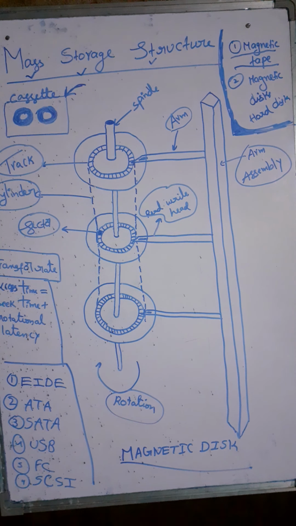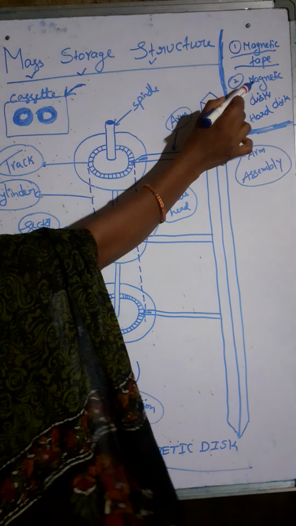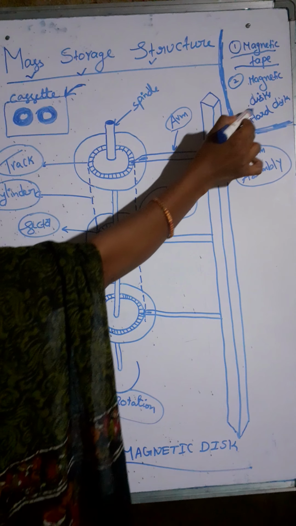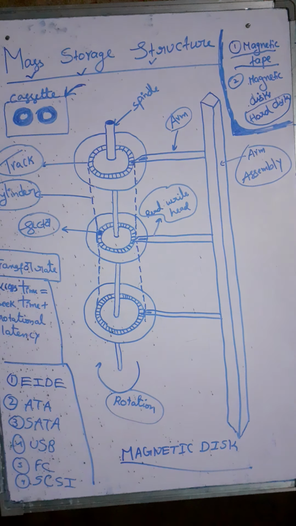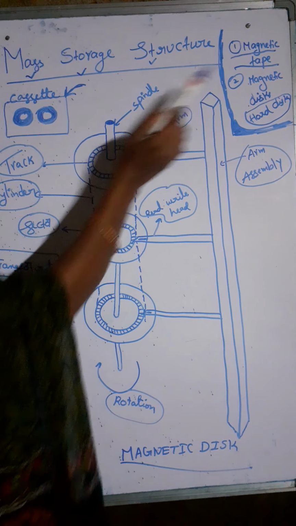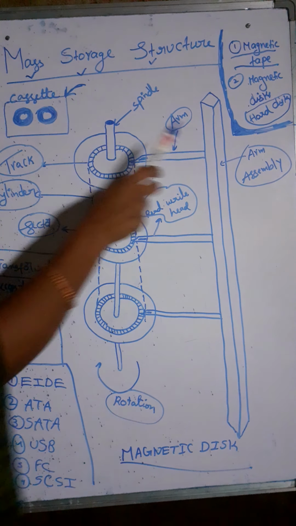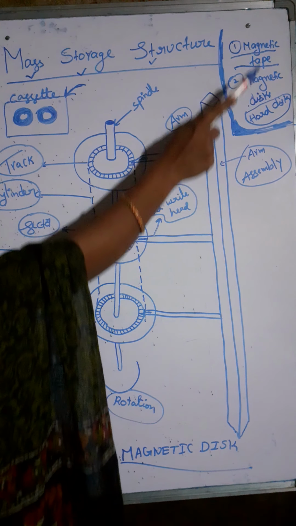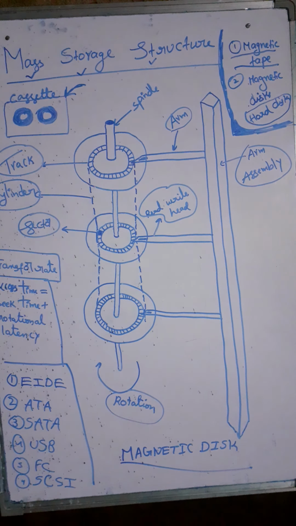That's the reason we use magnetic disk, or we can call it a hard disk. In the hard disk, we can access the data very quickly, and we can randomly access the data. That means if you want to access any file, you can directly access the file from the magnetic disk. We can randomly access the data very quickly compared to the magnetic tape.